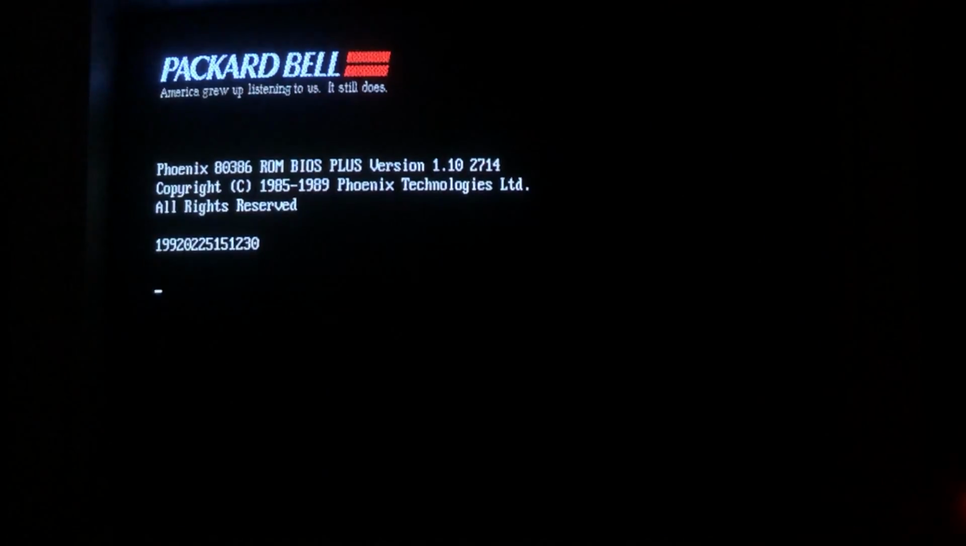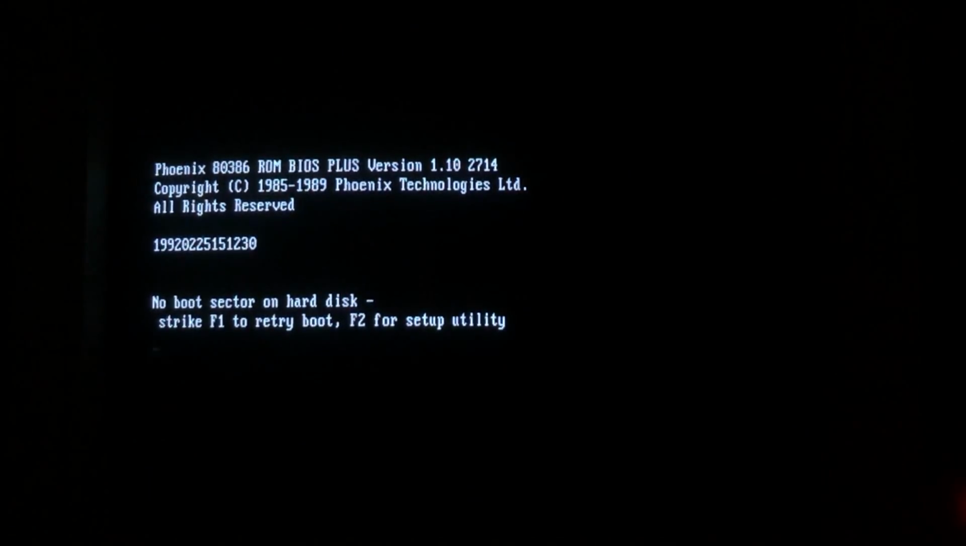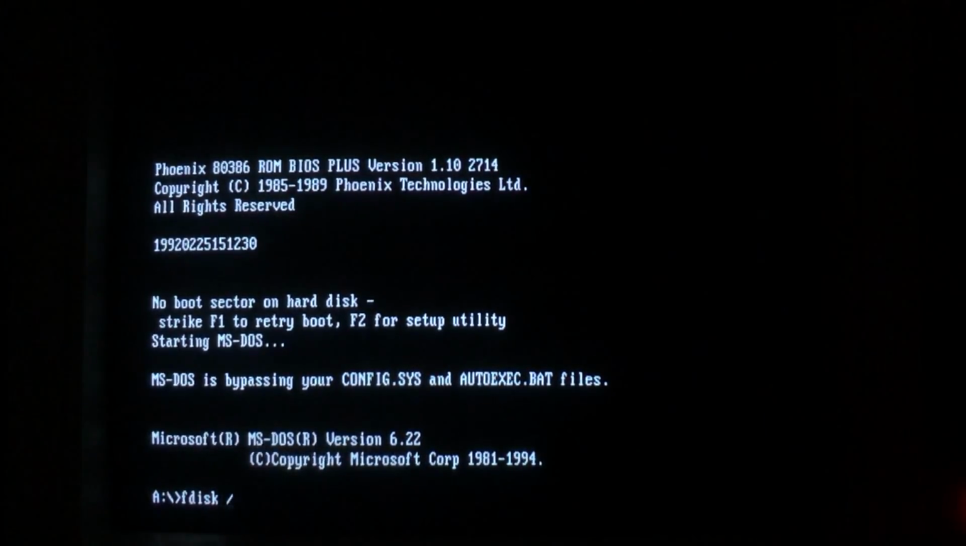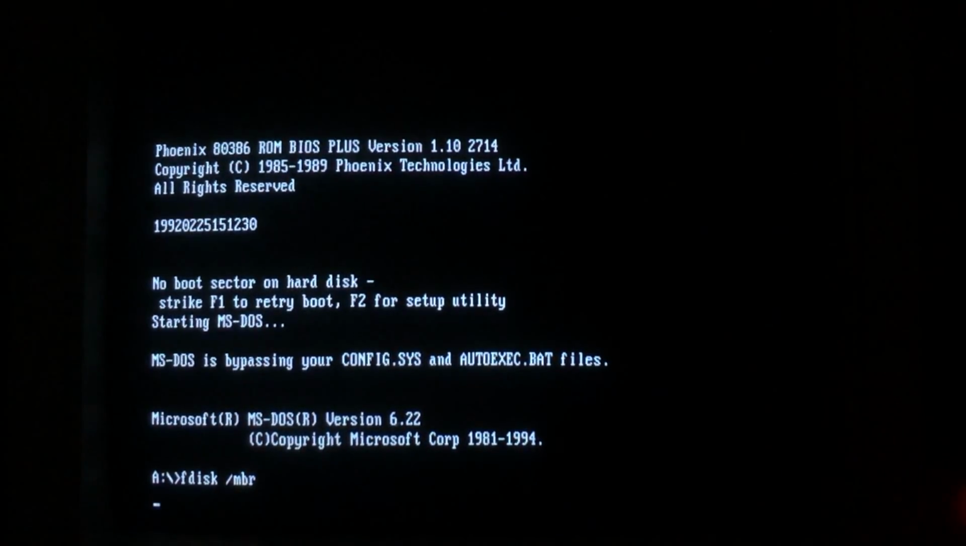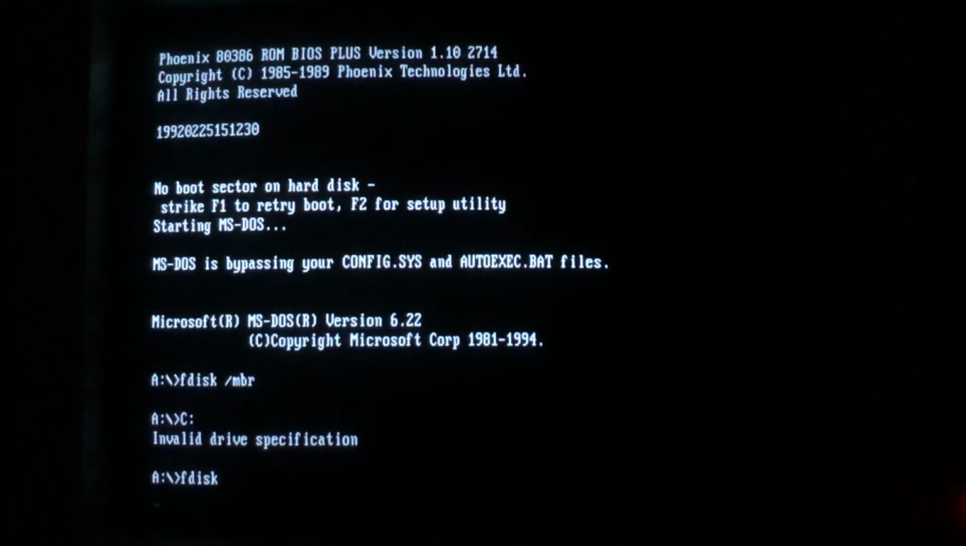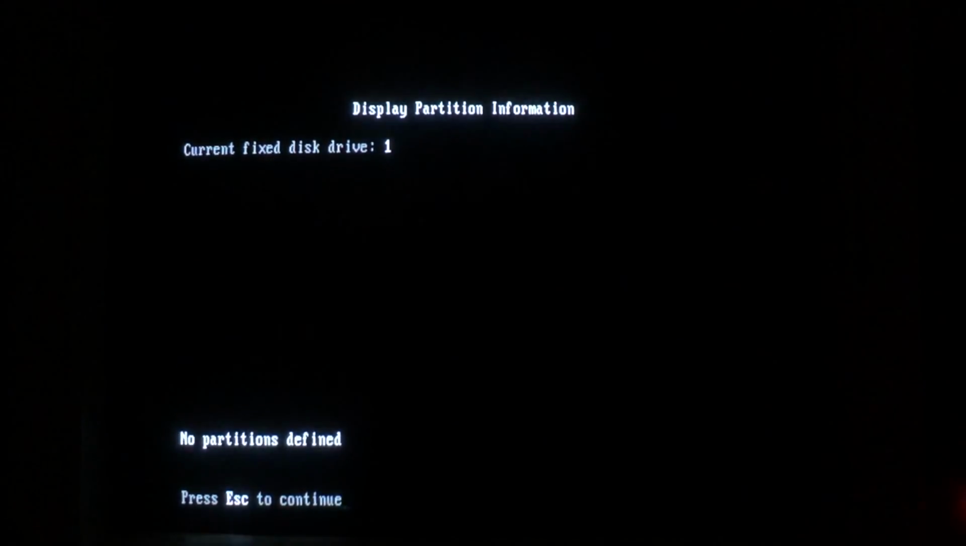Because once the computer boots up, there is no longer a boot sector on the hard disk. And even if we try to replace the boot sector by booting from an MS-DOS boot disk, we can see that our hard disk is still inaccessible. Trying to access the C drive says invalid drive specification. And even looking at FDISK will show us there are no partitions defined on the disk,